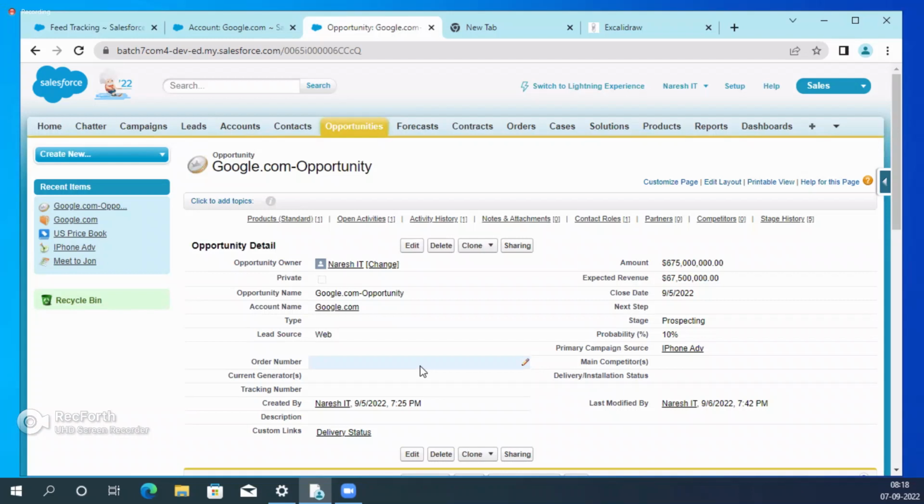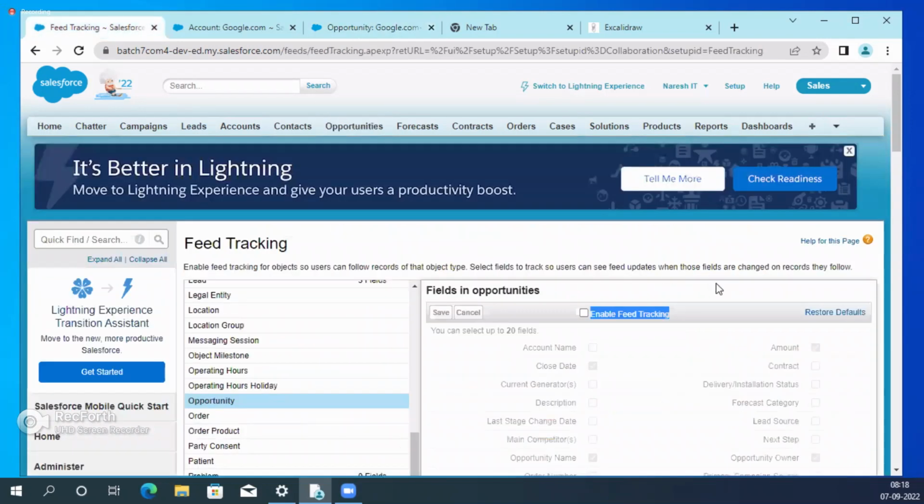I want to see only specific fields. If the amount is changed, I need to track that. If the stage is changed, I need to track that. Those two fields are very important, because at the organization level, what matters is the amount and the stage. So I need to track these two fields only. I don't want other fields.